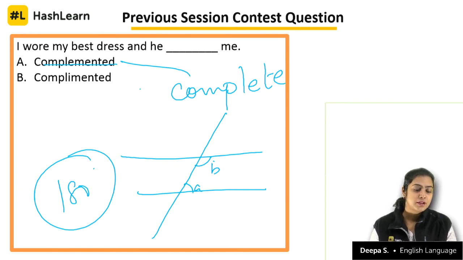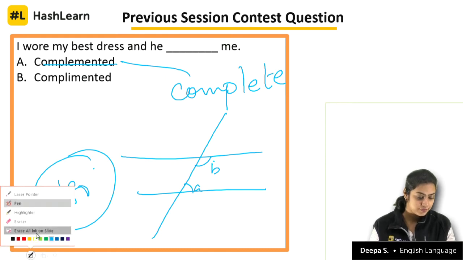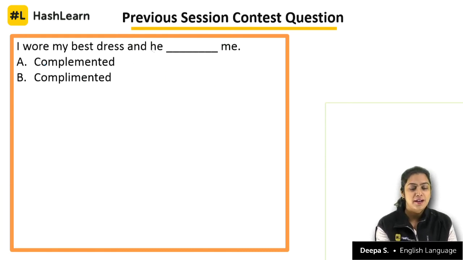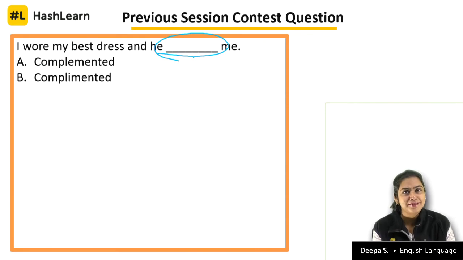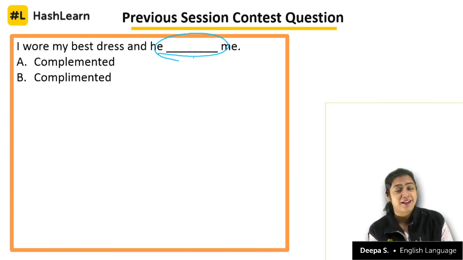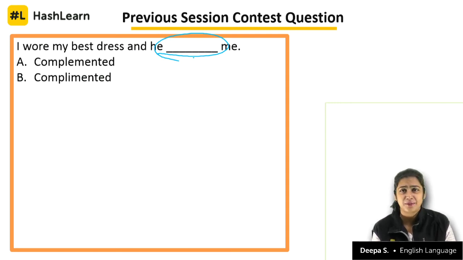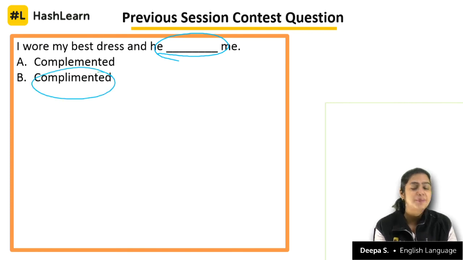So complementary comes from the term complete. So is he completing me? Now it does sound very romantic when, I don't know, was it Sleepless in Seattle where the protagonist said, "You complete me." I don't remember. Nevertheless, he complimented me.